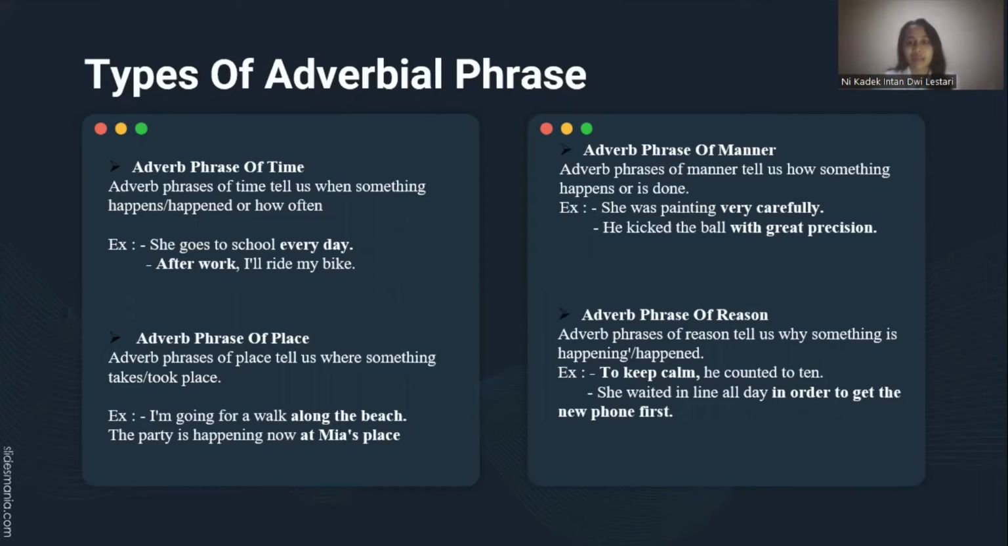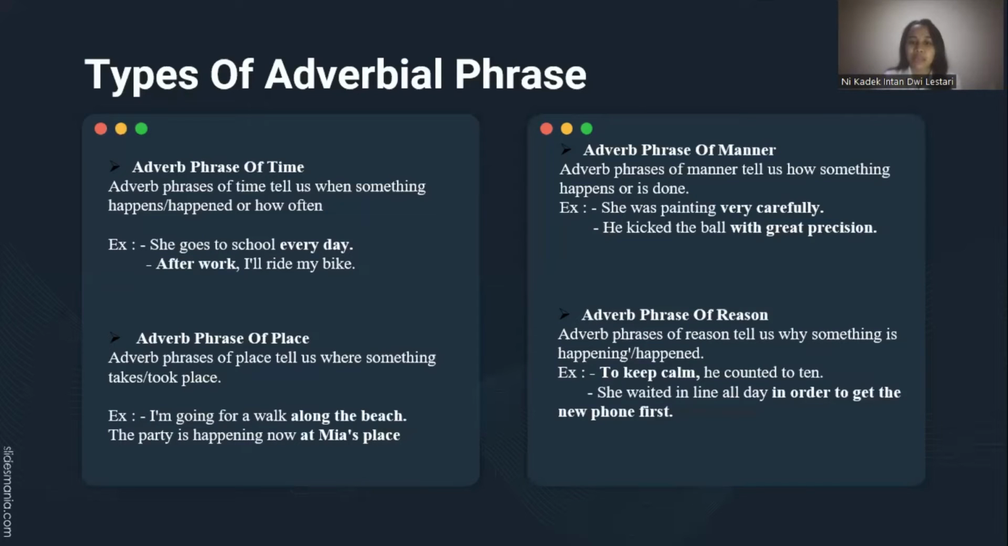The third one is adverb phrase of manner. Adverb phrases of manner tell us how something happens or is done. For example, she was painting very carefully. He kicked the ball with great precision.